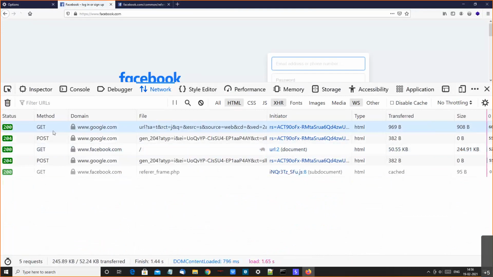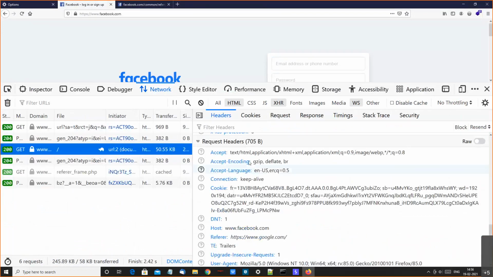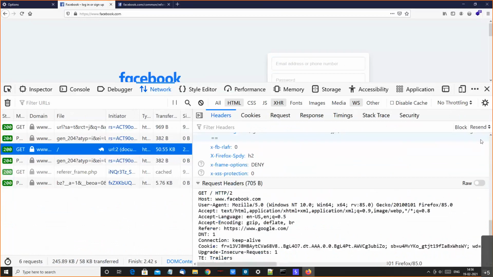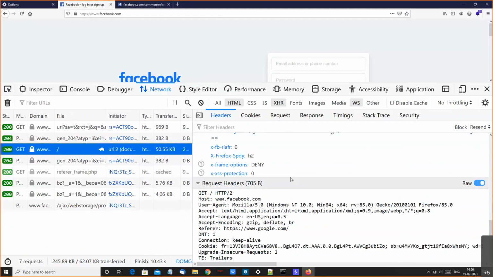So when I see this GET request, I'll just show you the raw type. Here, GET slash is the landing page, HTTP 2 version is being used, and the host is facebook.com. The browser is initiating a request for the home page, and all of these headers go from my client to the server.